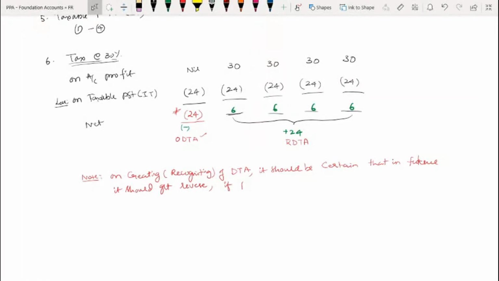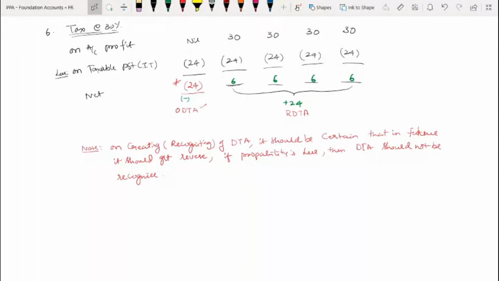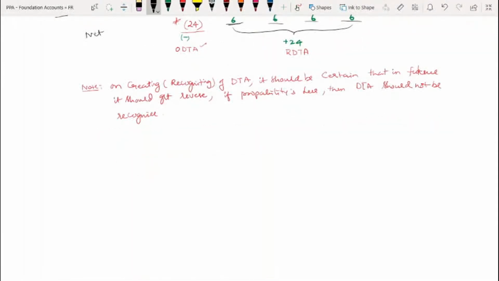If the probability is less, DTA should not be recognized. Are you understanding slowly, Pramod? Now let us go to the entry.